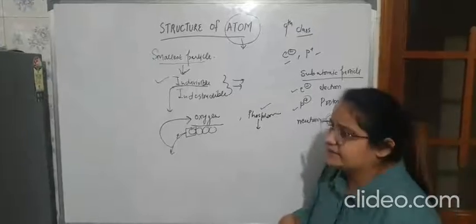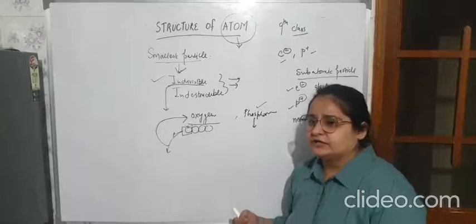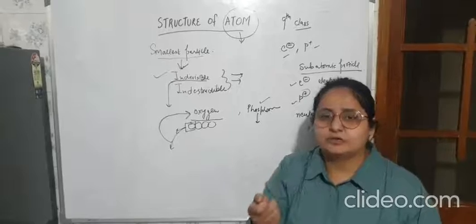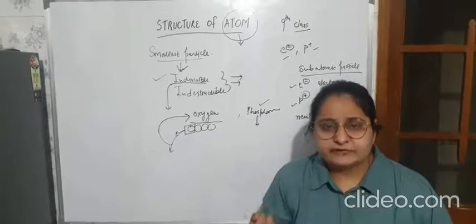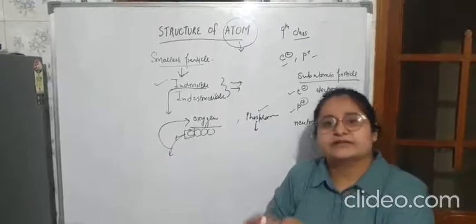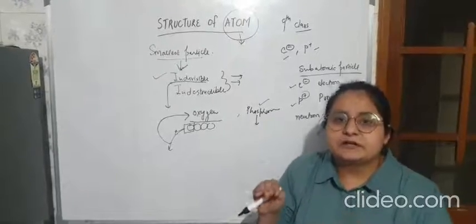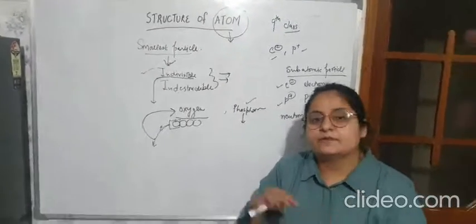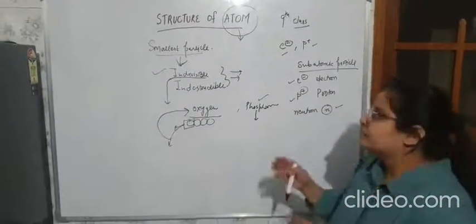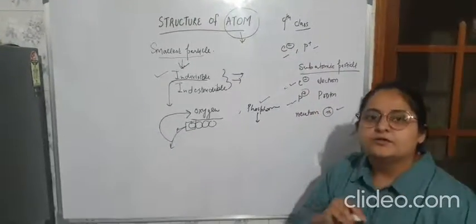So from where did the idea come that there must be a charged particle present in an atom? That idea comes from our day-to-day life. If I comb my hair and bring that comb to pieces of paper, you will see that the pieces of paper get attracted toward the comb. That attraction signifies that there must be a charged particle present in that matter. So from there the idea comes that there must be something charged present in matter, and that charged particle is basically the electron and the proton, and neutron is neutral.